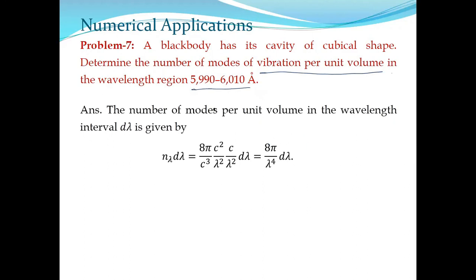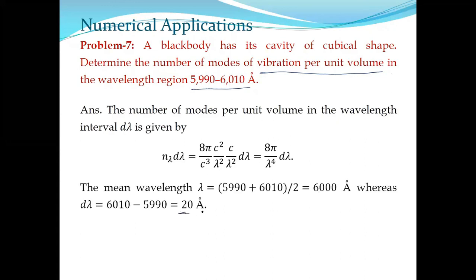Now the actual process says that we need to integrate it to get the total number of modes per unit volume. But instead, again we will find out d lambda. What will be d lambda here? d lambda will be 20 angstrom, and the average wavelength is 6000 angstrom. Again, you observe 20 angstrom is much smaller than 6000 angstrom. So we directly put the values.